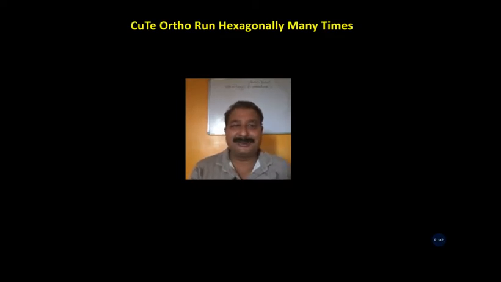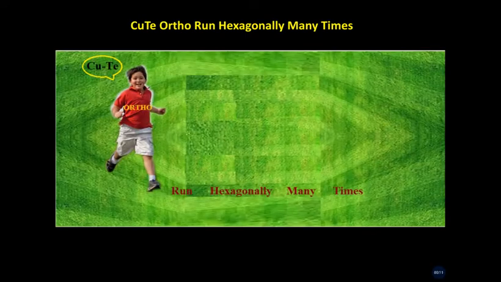And the trick is about a little cute boy, that is: Cute Ortho Run Hexagonally Many Times. It means a little cute boy whose name is Ortho Run on a hexagonal track during playing hour. It is very easy to remember for you. So here we make a sentence to remember the 7 crystal systems, that is: Cute Ortho Run Hexagonally Many Times.